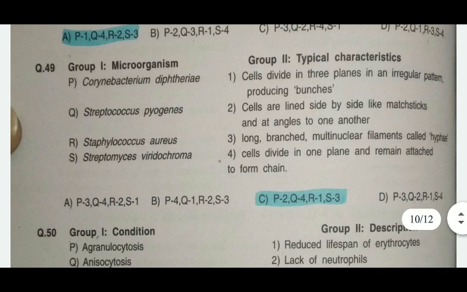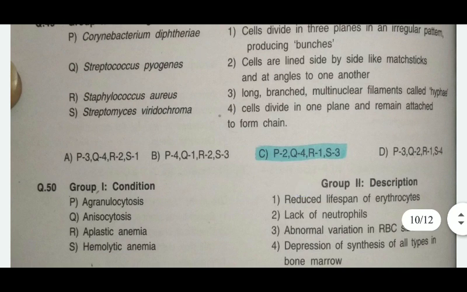Then microorganism with their characteristics. Then Corynebacterium diphtheriae, cells are lined side by side like matchsticks and at angles to one another. Then Streptococcus pyogenes, cells divide in one plane and remain attached to form chains. Next is Staphylococcus aureus, cells divide in three planes in an irregular pattern producing bunches. Streptomyces viridochromogenes has long branched multinucleate filaments called hyphae.